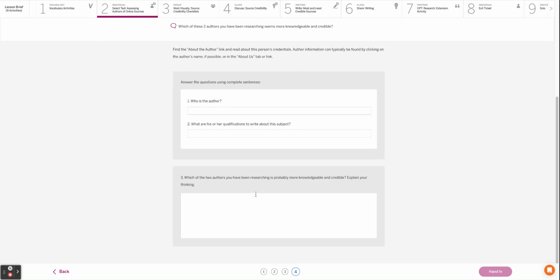Which of the 2 authors that you read research from is more knowledgeable and more credible about their topic that they're writing about? Not about all topics, about the topic that they are writing about. You need to explain your thinking. This should be 2 or 3 sentences. All right.